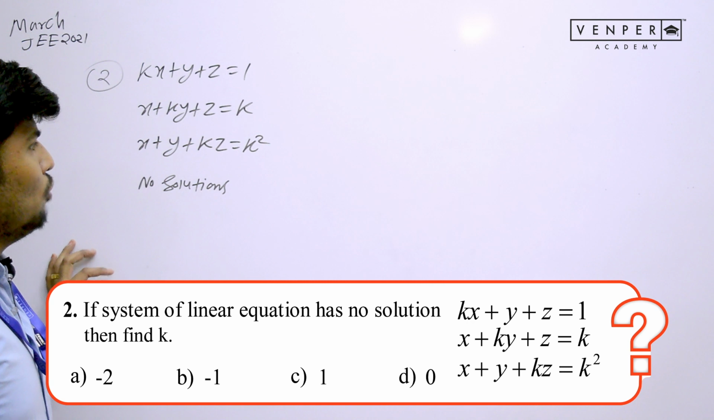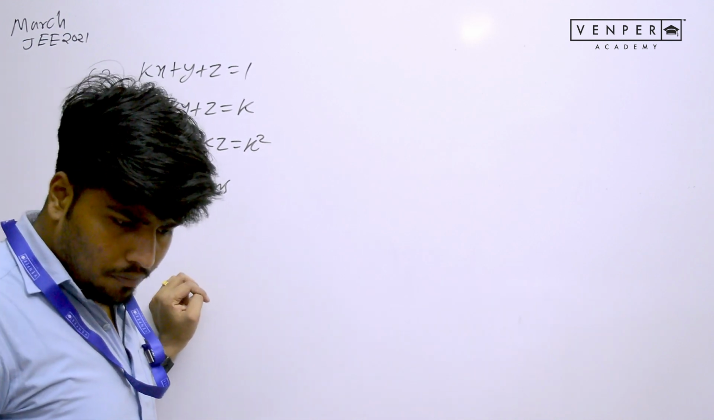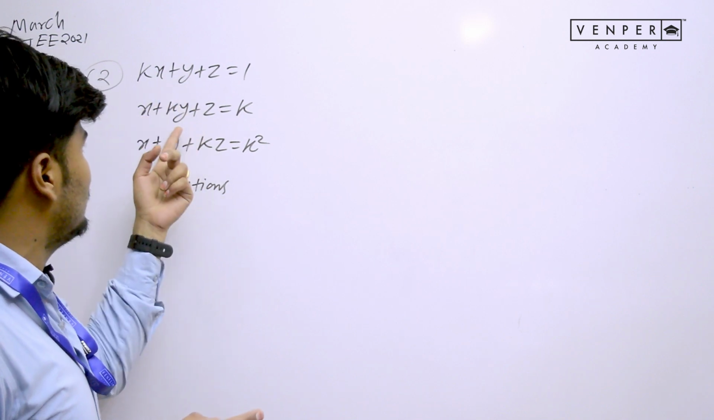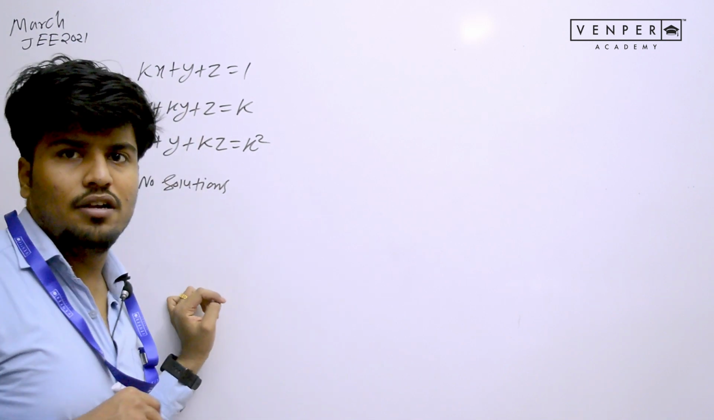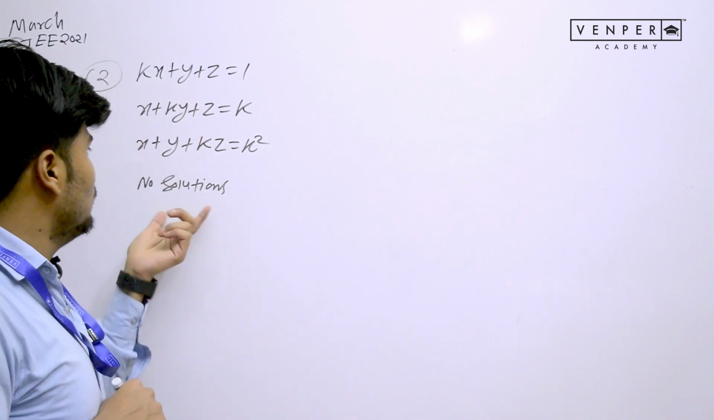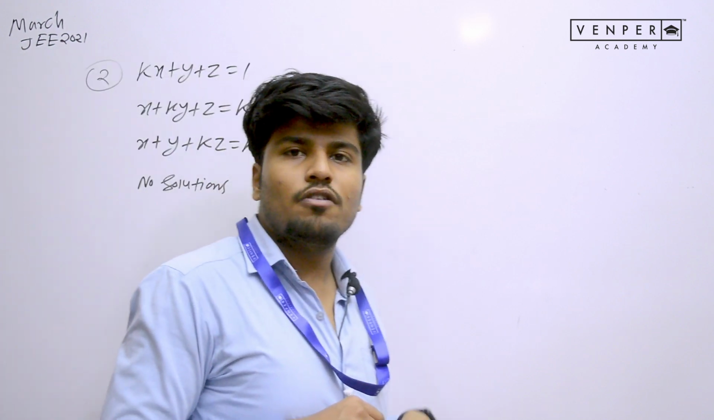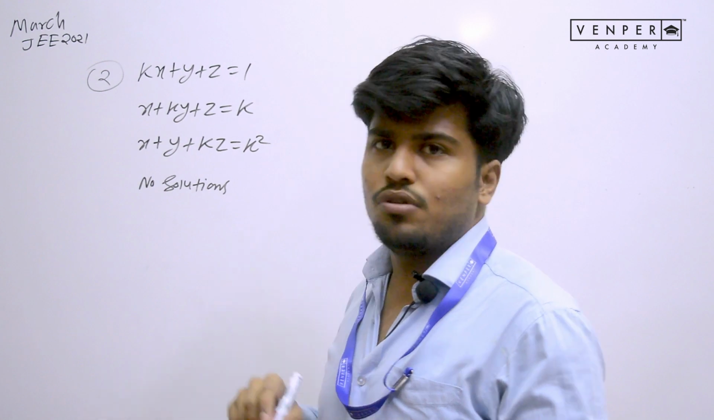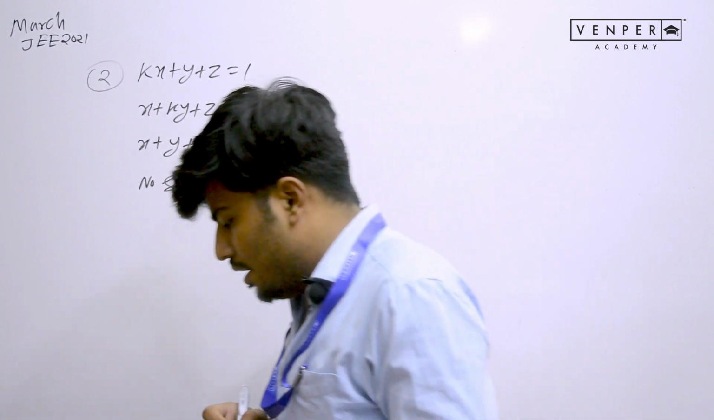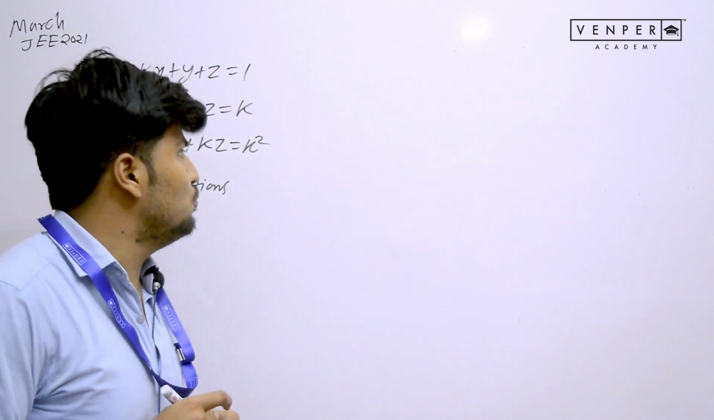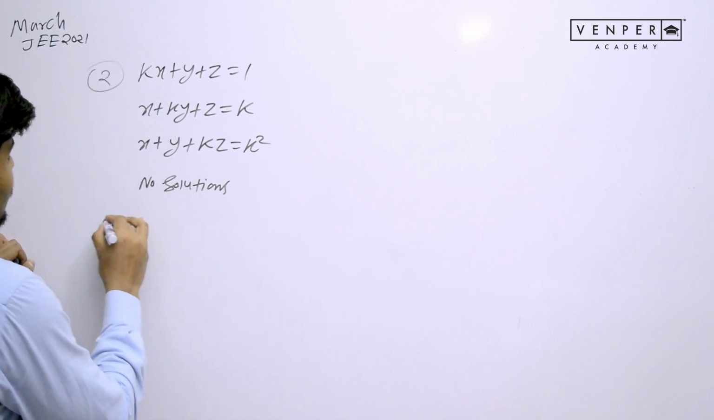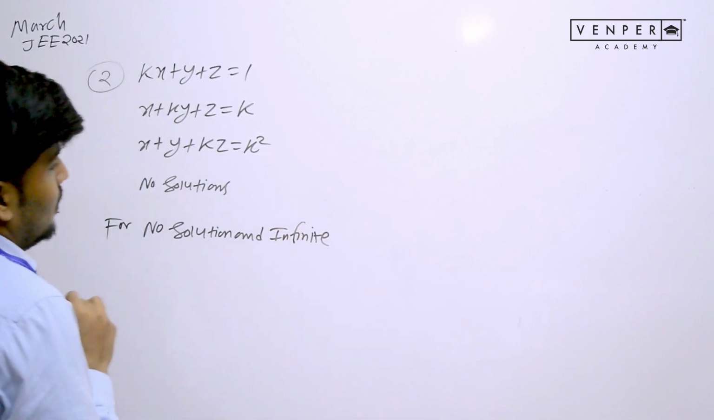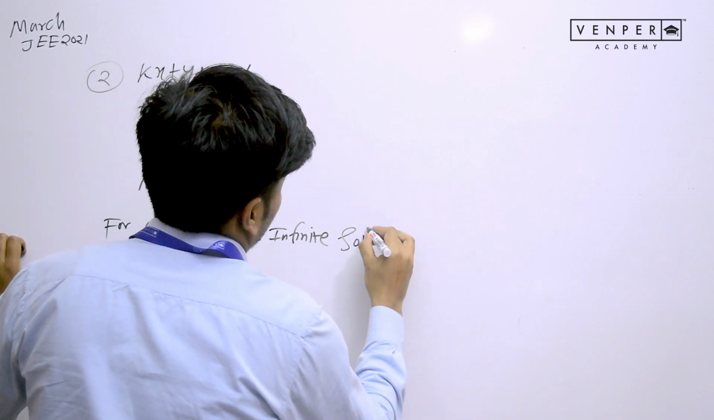So my dear students, what you need to think about is this: when a set of three equations is given and there is no solution, there is a condition. What condition do you need to apply for the no solution case? The condition is this: delta will become 0 for no solution and infinite solutions. We know it very well; we have already discussed these things in the classroom.